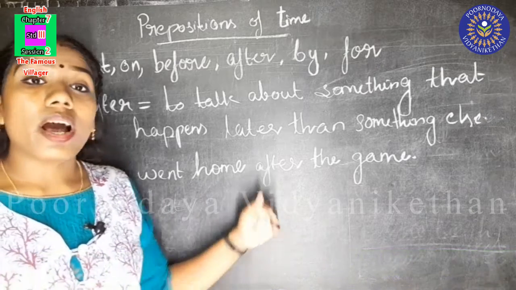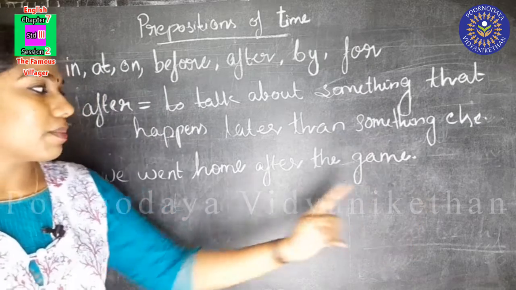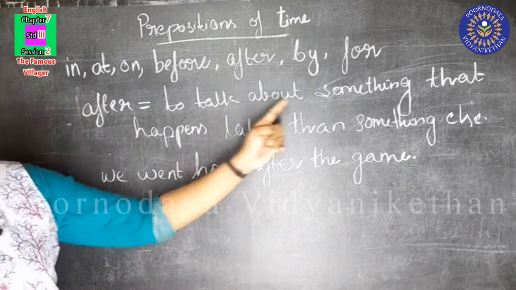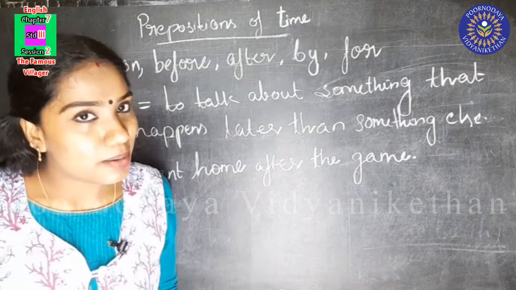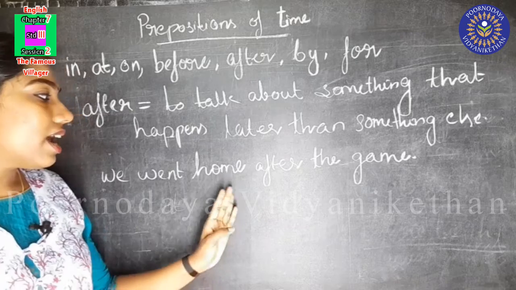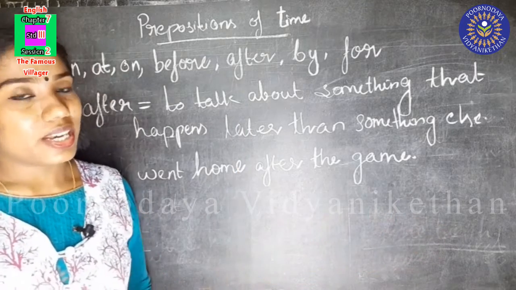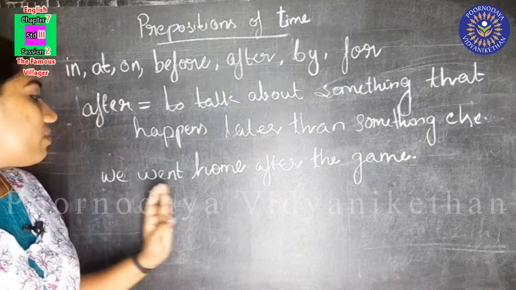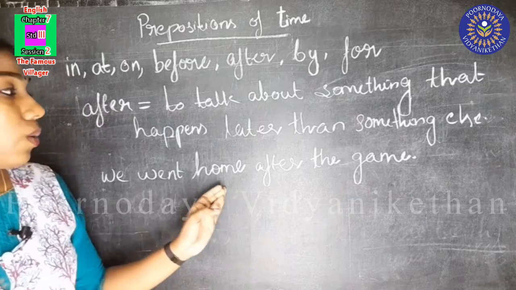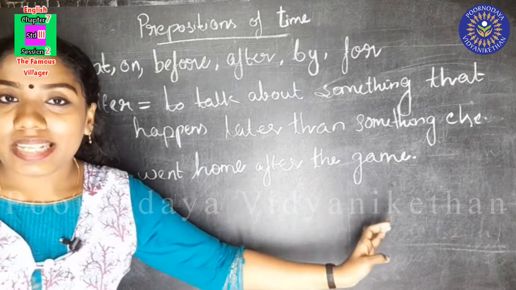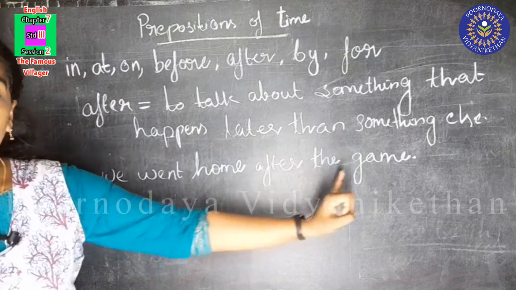So after is used to talk about something that happens later than something else. Did you understand, children? We went home after the game. That means we went home later than the game.